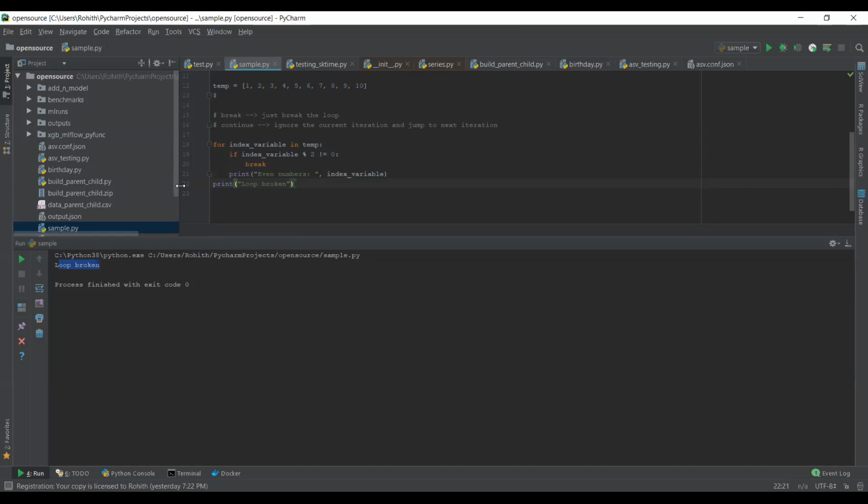Okay, let's look at another statement, which is about for else. There is another concept supported by Python, basically for else. What's happening is this else will be executed once you come out of the loop. Let's see how these things happen. Print the index variable.